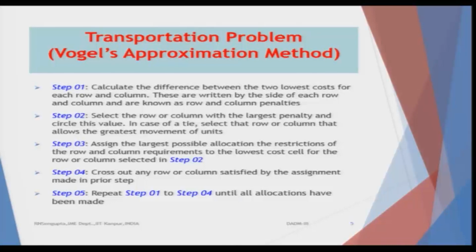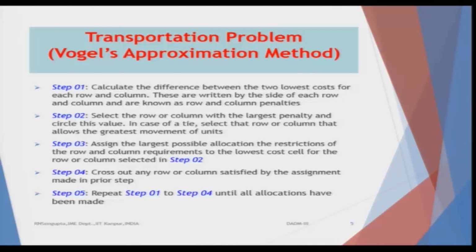That means the rate of change of the function, that is the total quantum of jump which is going to happen for units of goods being transported, would be at the minimal level. So, assign the largest possible allocation based on the restriction that the row and the column requirements